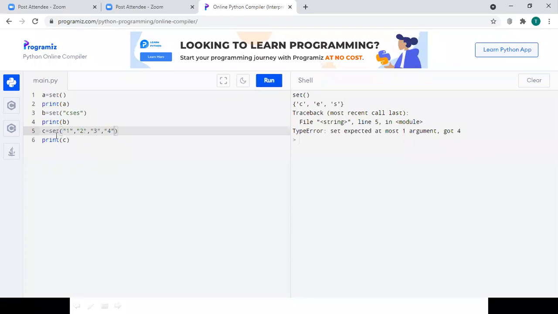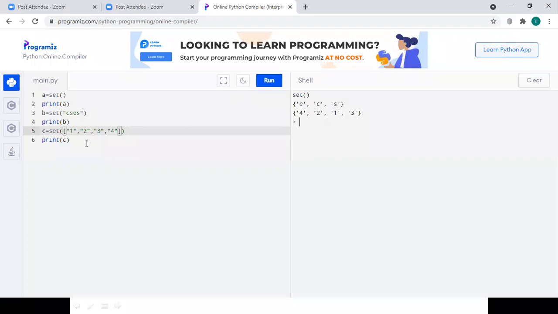I'm sorry, as I said earlier, if I want to represent multiple elements inside the set, I need to provide a list. If I provide a list, we need to provide some square brackets. So if I provide this one, then it is going to run the program correctly.